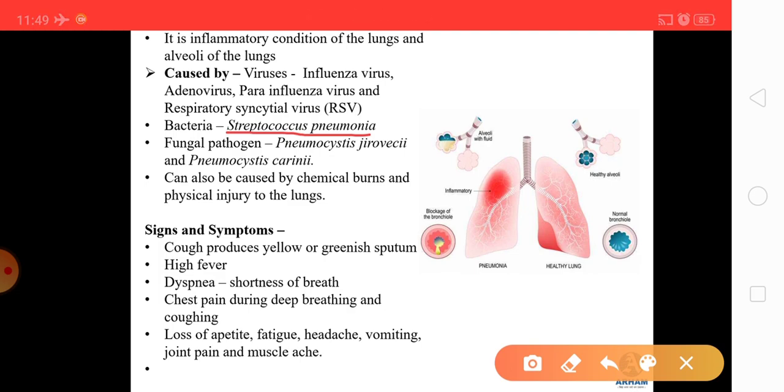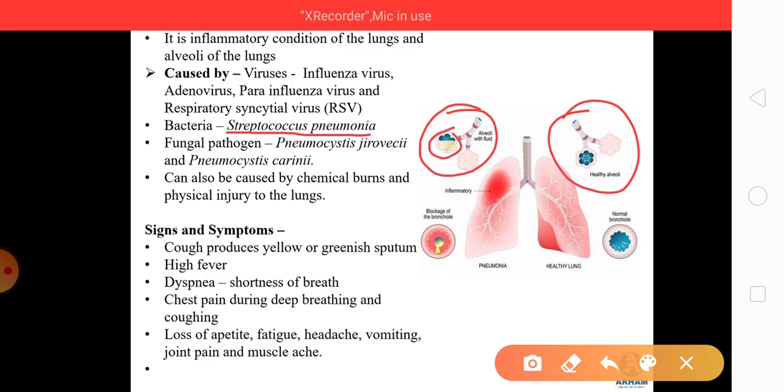If you see in this picture, this is the infected alveoli of the lung and this is the healthy alveoli. In the infected alveoli, you will see this fluid filled alveolar sac, and this results in an inflammation condition in certain tissues of your lungs. So the alveolar sacs are filled with fluid.